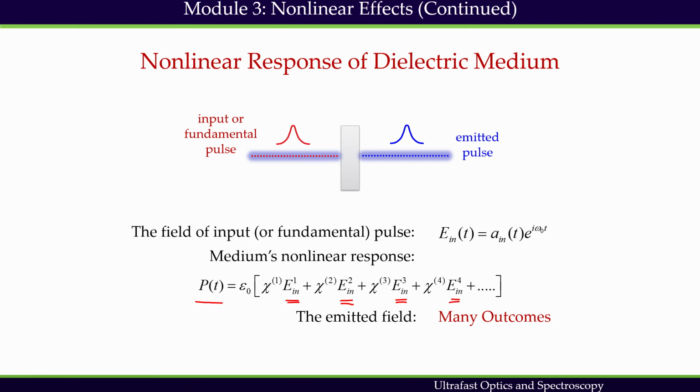The terms proportional to E square, E cube, and E to the power 4 and so on represent the nonlinear polarization of second, third and fourth order respectively, and the associated chi represent the frequency dependent second, third and fourth order electric susceptibilities respectively. We have seen that each polarization results in several outcomes.